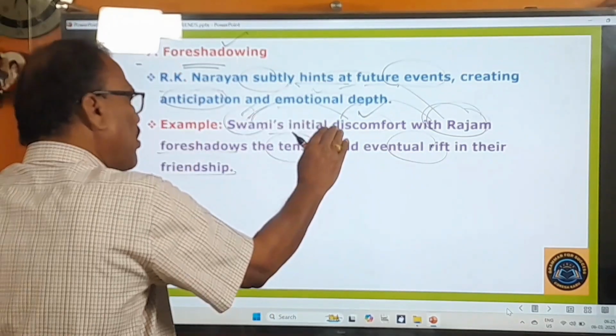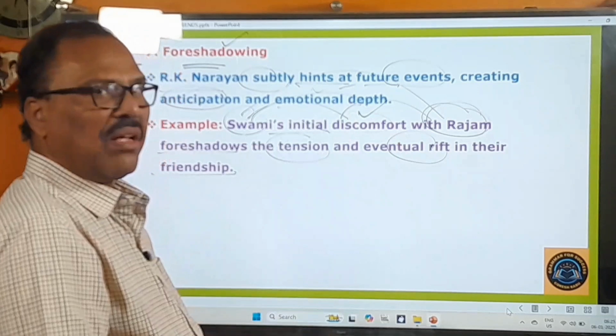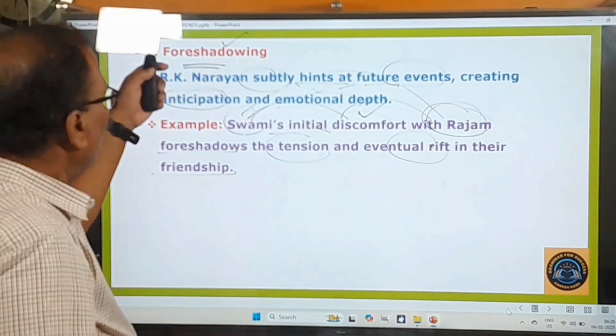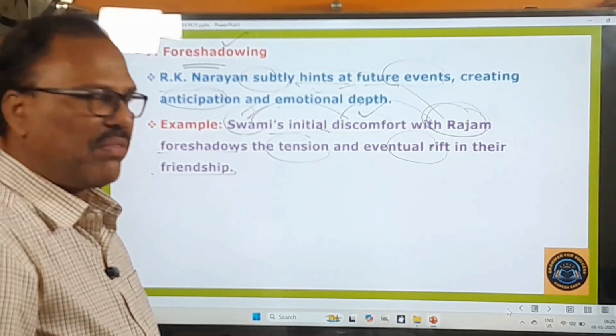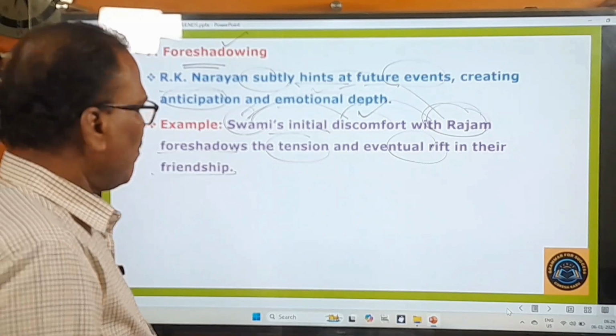So through this, the writer foreshadows some tension and some kind of quarrels between Swami and Rajam. In this way, we can learn about foreshadowing in this novel, Swami and Friends. Okay, now let's move on to the next literary device.